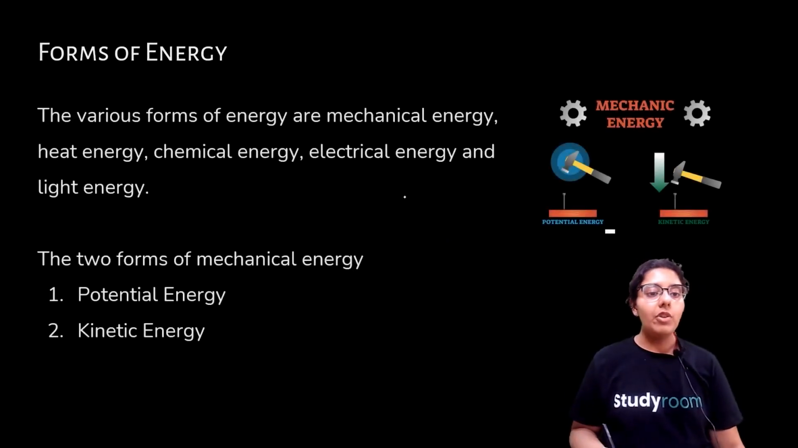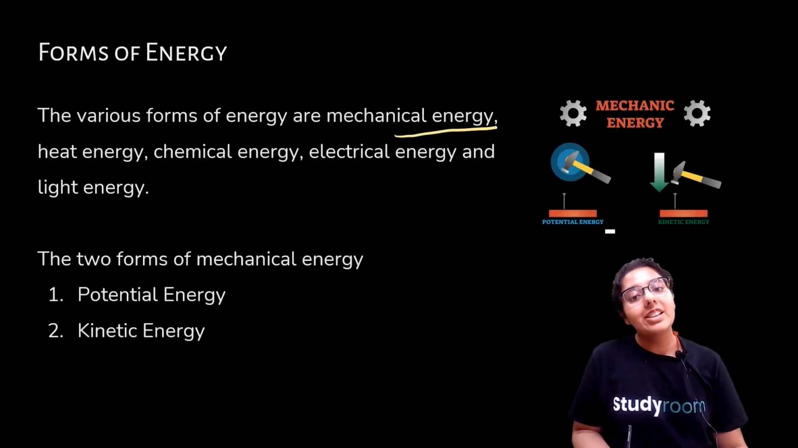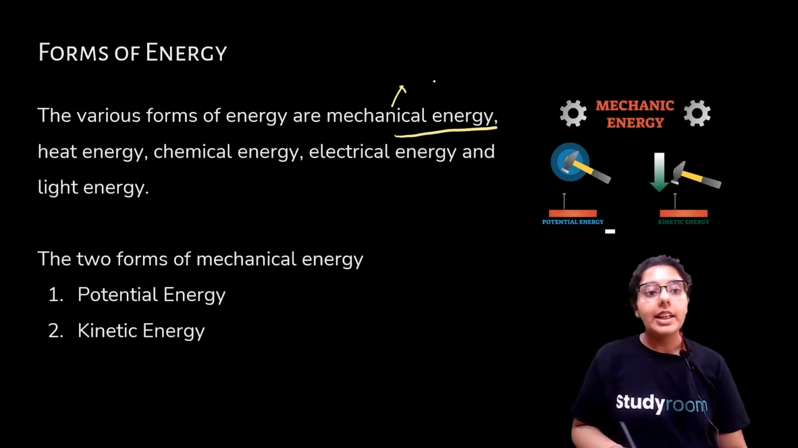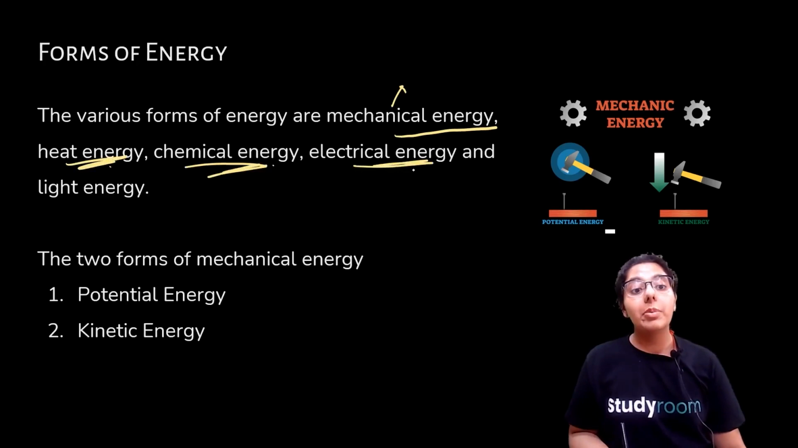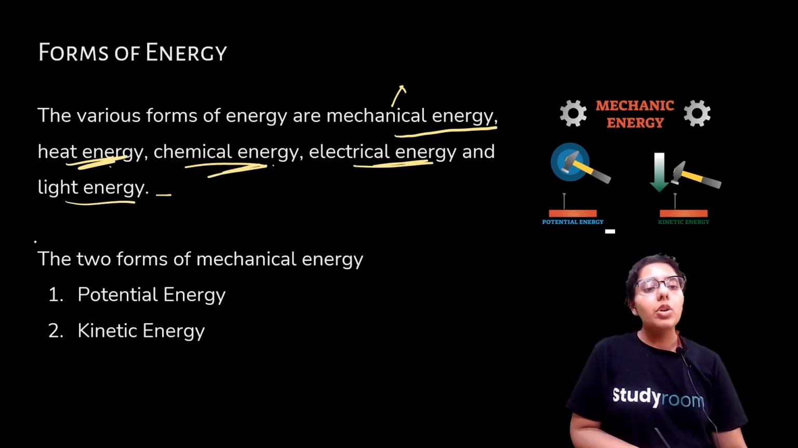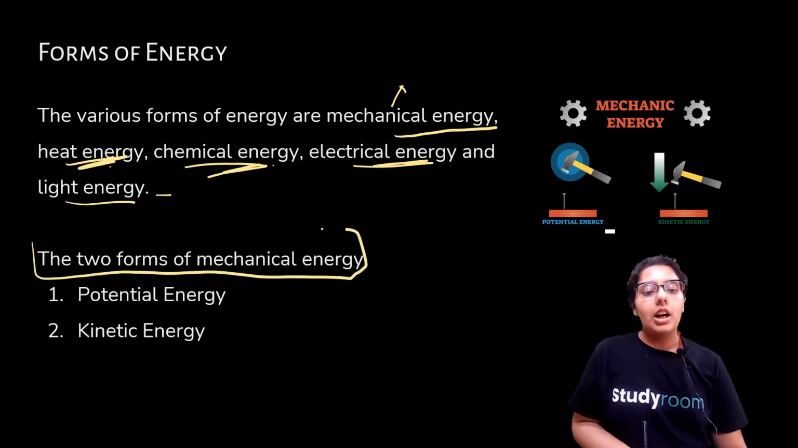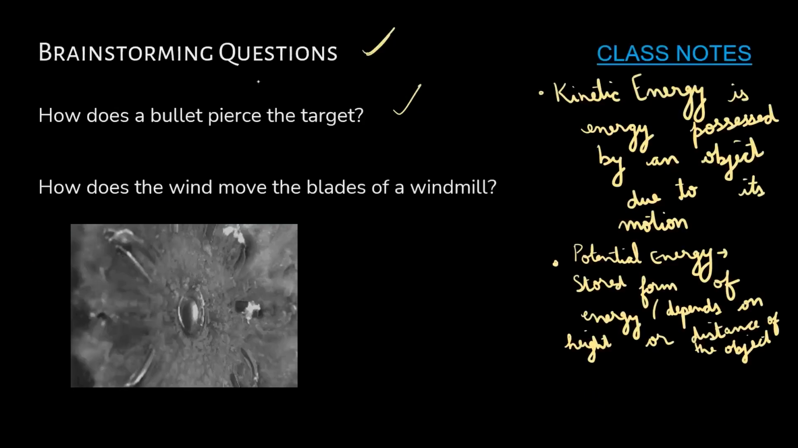So let's study forms of energy. The various forms of energy are mechanical energy. Mechanical energy, like from the manual work you do, right? Heat energy, from the dissipated heat. Chemical energy, from chemicals. Electrical energy, from electricity. And light energy, from light sources, right? So the two forms of mechanical energy are potential energy and kinetic energy, okay? So let's explore this together.